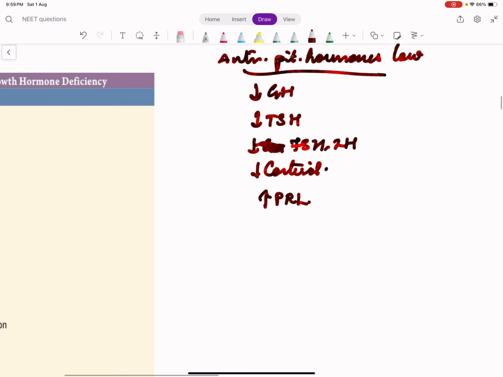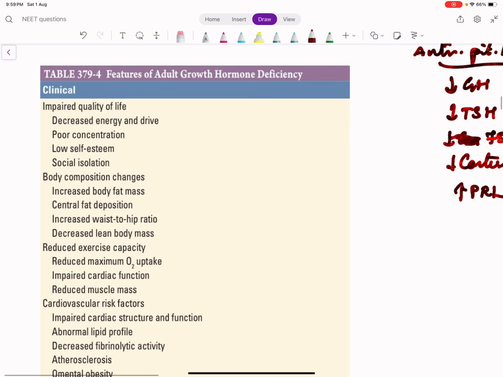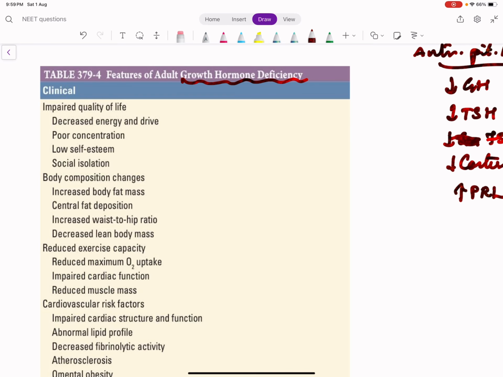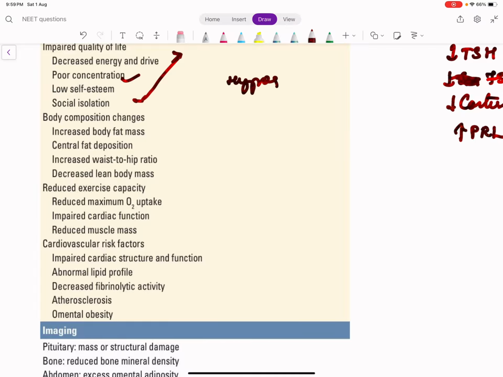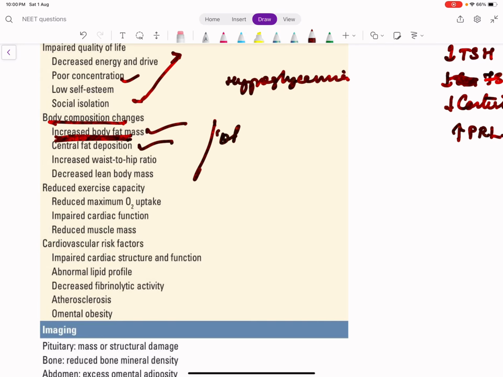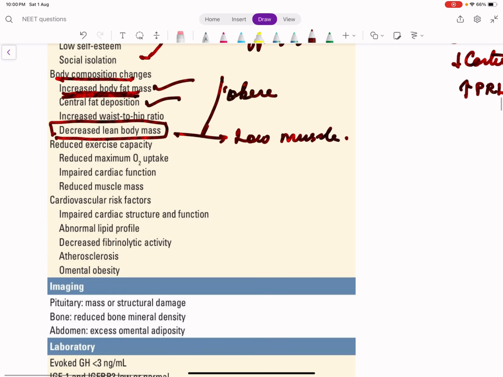So we will discuss the features of individual hormone deficiencies. What does growth hormone deficiency cause? Growth hormone deficiency causes dwarfism plus other symptoms, because when growth hormone is low, glucose is low. So there will be poor concentration, and hypoglycemia is very frequent. Some changes occur in the body composition. There will be increased body fat mass and central fat deposition. So they will be very obese, but the muscle mass will be low. That is decreased lean body mass. So they will have low muscle but more fat. They will be short.